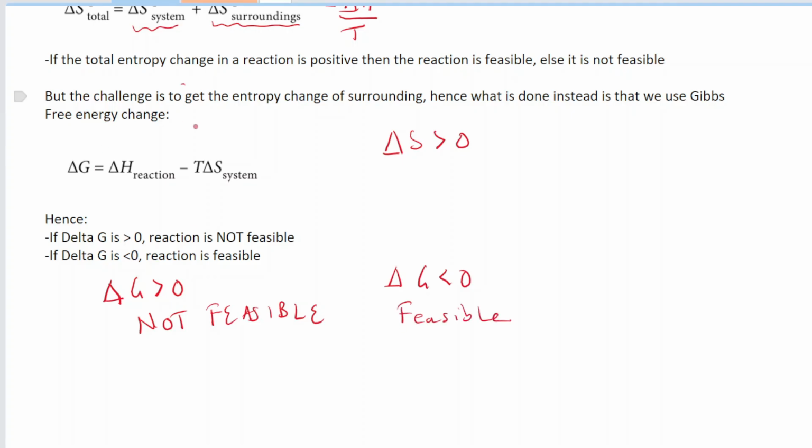And why is that? This is because there's a negative introduced in this equation, and this negative changes the whole dynamics of the signs. Before we just had normal delta S, but now this negative is multiplied with the delta S, so even the inequality changes. So if delta G is greater than 0, the reaction is not feasible. But if delta G is less than 0, then the reaction will occur and it's feasible. This is very important. In your exams they will ask whether the reaction will be feasible or not, and why. The way you answer this is by using the value of delta G. So you use these two inequalities to get your answer.